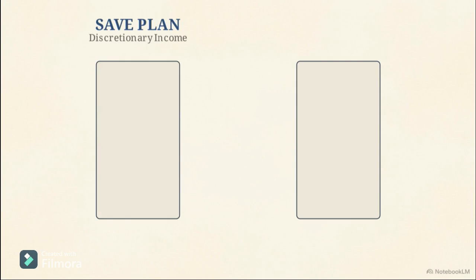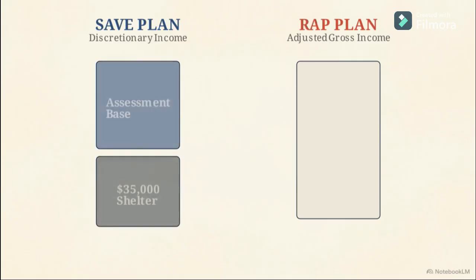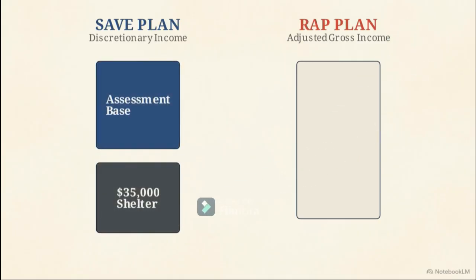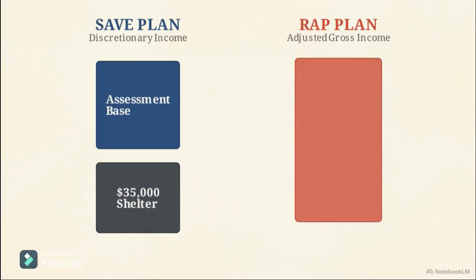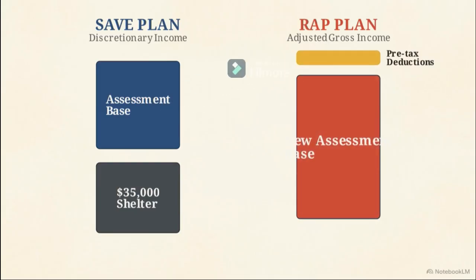This comparison shows the shift in the assessment base. The left scale shows the old SAVE formula, which used discretionary income. The right scale shows the new RAP formula, which uses your total adjusted gross income. Under SAVE, the first $35,000 of your earnings was removed from the calculation entirely before your payment was even determined. RAP changes this. The calculation block now encompasses your entire adjusted gross income, minus only specific pre-tax deductions.